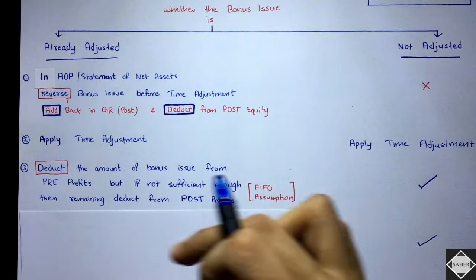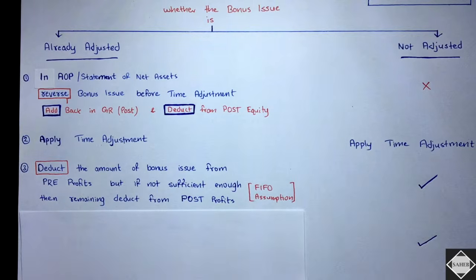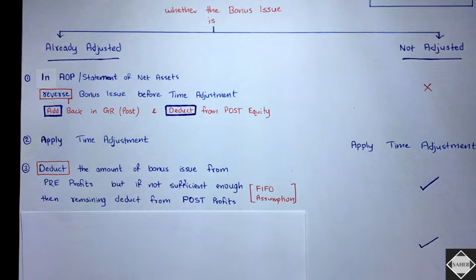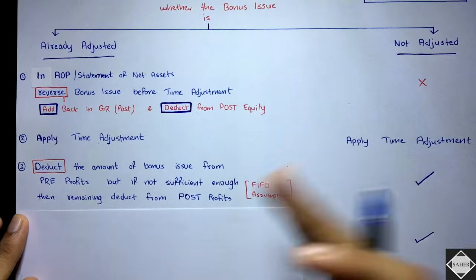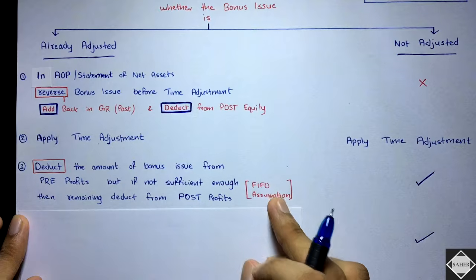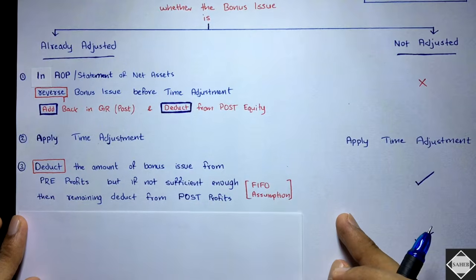The remaining 10,000 you have to deduct from the post general reserve. It's a very rare situation, but if such a situation arises, you have to do like that. These are assumptions you can say. First, prior profits will be used. First in, first out.